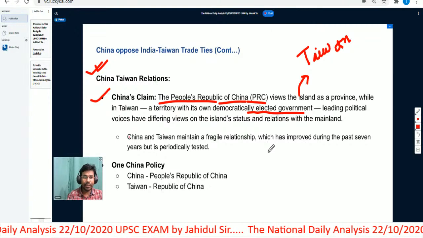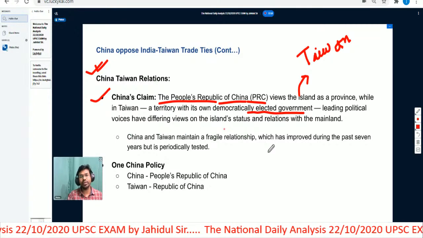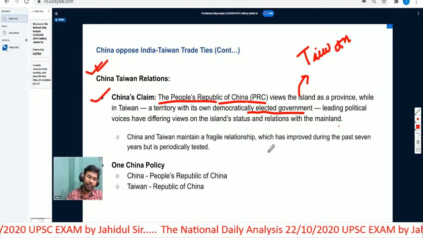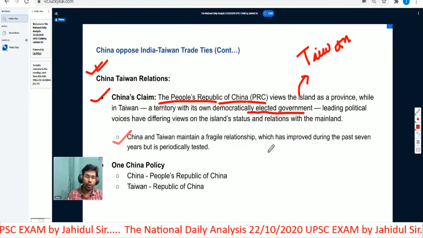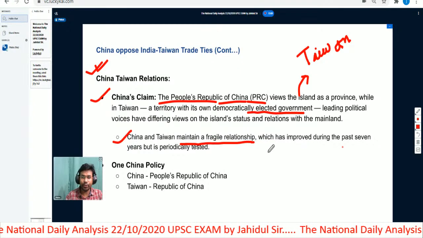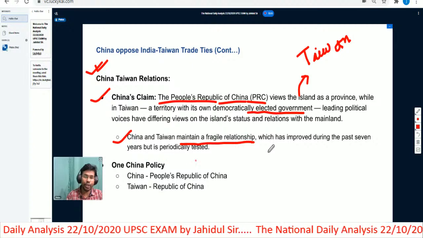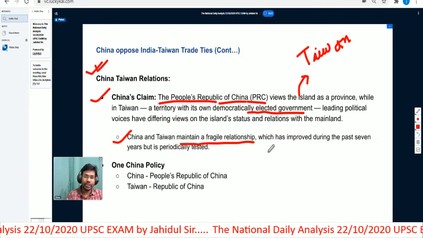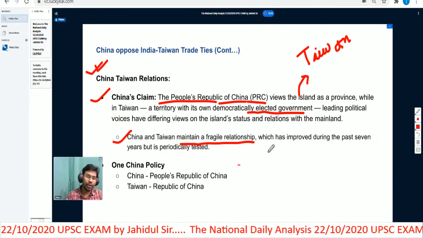Leading political voices have differing views on the island's status and the relations with the mainland. China and Taiwan maintain fragile relationships, which have improved during the past 7 years but are periodically tested. And China follows a policy which is known as the One China policy.